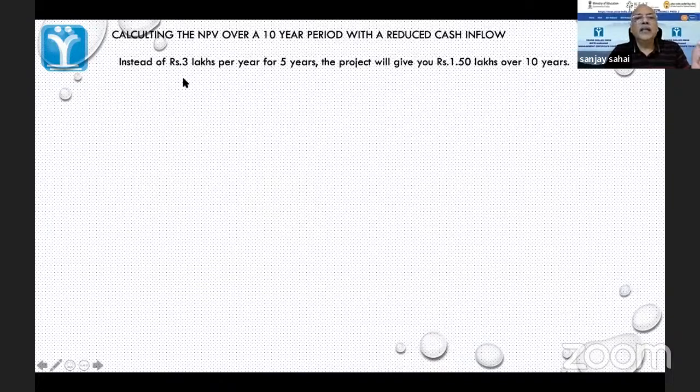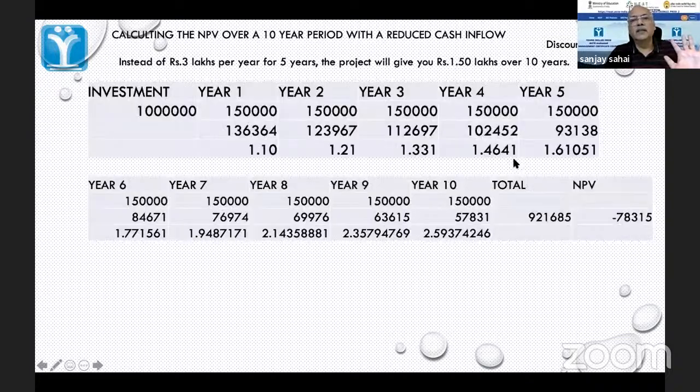Now, instead of 3 lakhs for 5 years, suppose you are getting 1.5 lakhs over 10 years. उसमें भी 15 लाख ही आ रहा है. Understand? इसमें 3 लाख 5 years, मेरा opportunity cost अभी भी 10% है. ये 10 साल का कर लेते हैं. Now see what happens. वहां पर that 15 lakhs discounted came to 11,37,000. But here, what is it coming to? Less. It is coming to 9,21,000. And my NPV is negative.